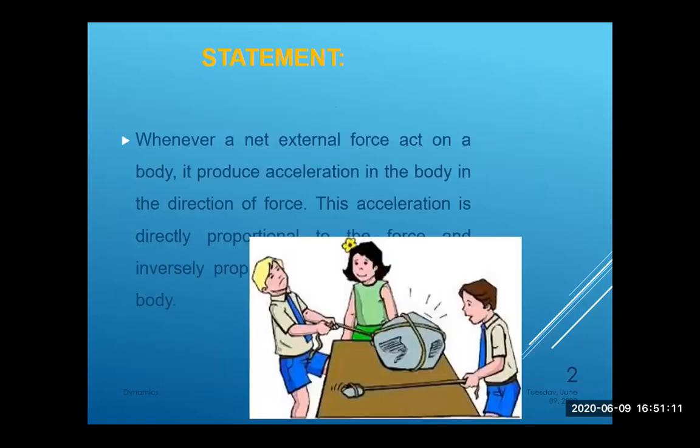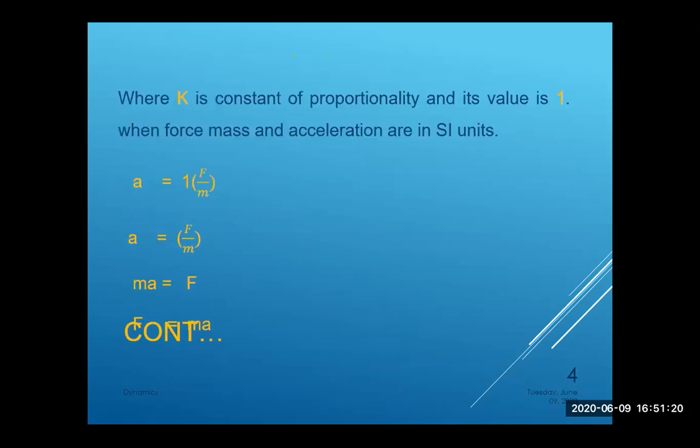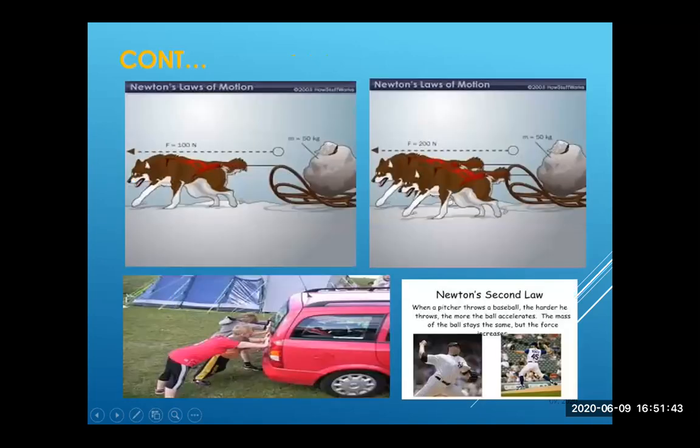First, we discussed the statement. Then, on the basis of the statement, we discussed the mathematical form, the most famous form, and found the formula. So this is the formula from where you define 1 Newton force. Place here 1 meter per second square acceleration and 1 kg mass, so you will get 1 Newton. It means when a force is applied on a body of mass 1 kg and it produces acceleration of 1 meter per second square, then the force acting will be 1 Newton. So this is how to define 1 Newton.